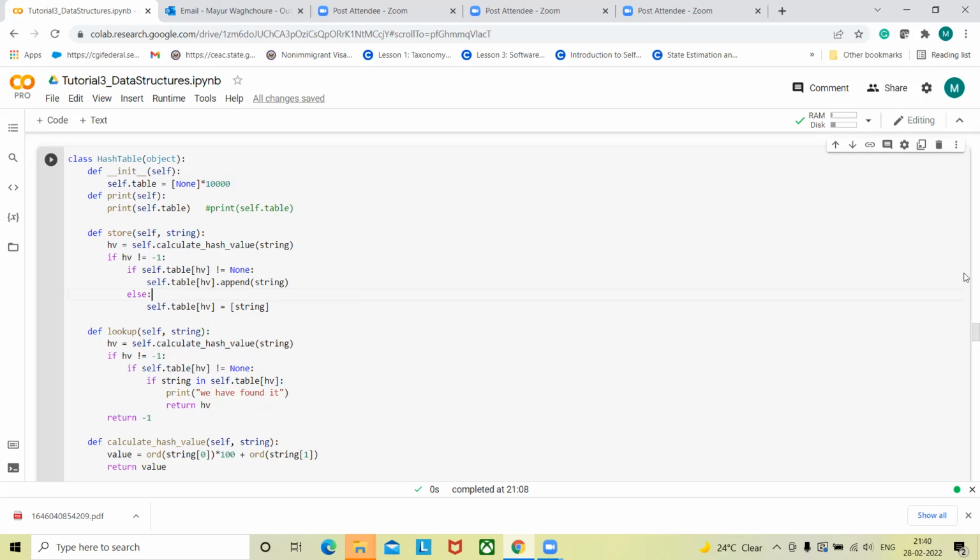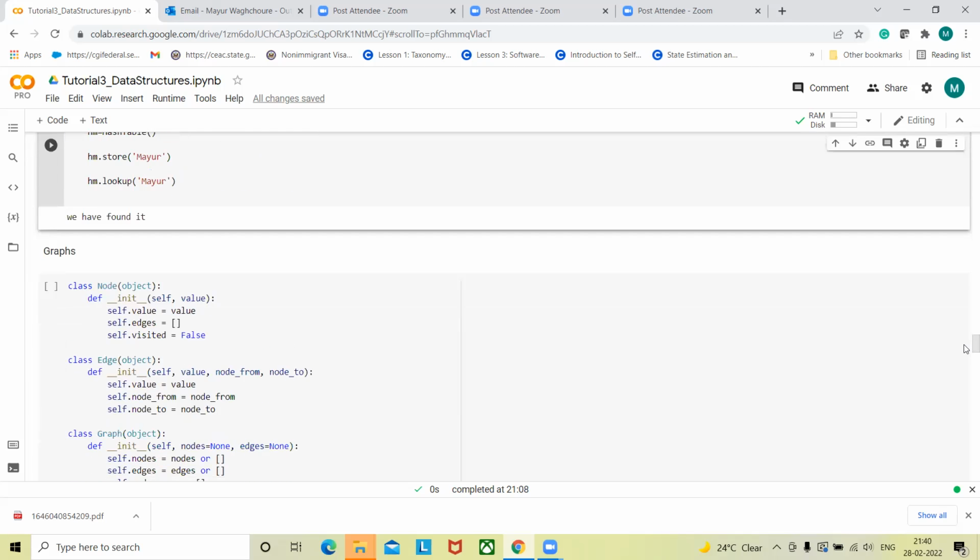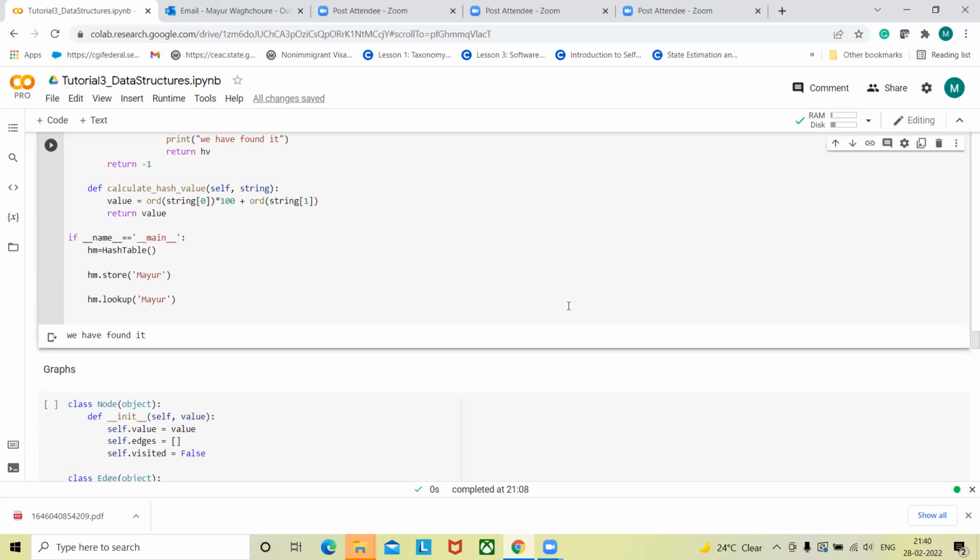And then the final thing is to calculate the hash value. There are different ways in which we can calculate hash values. I'm just taking a simple approach: the 0th element multiplied by 100, and then the first element as it is, and that gives me some value which is considered the final value.